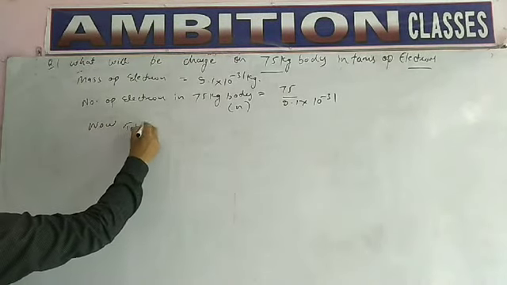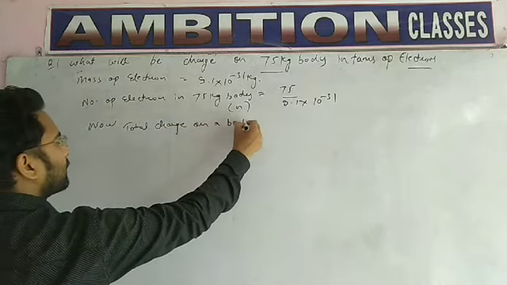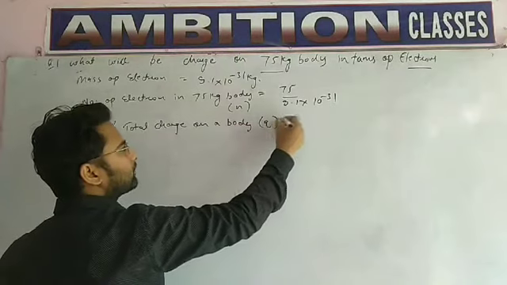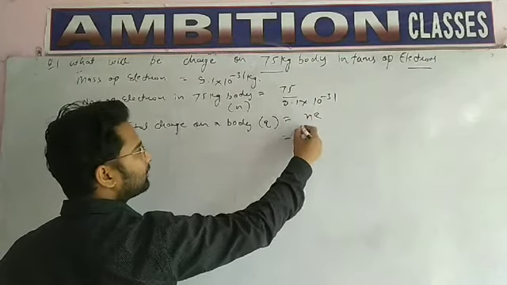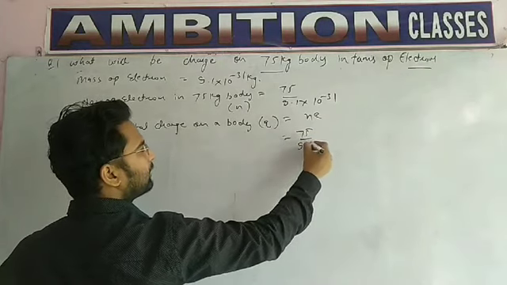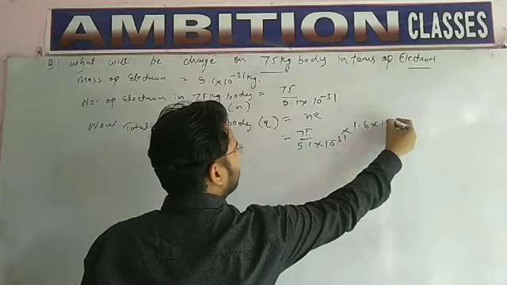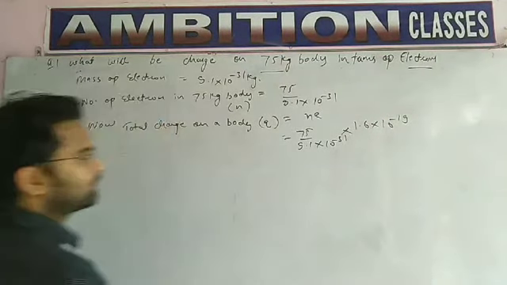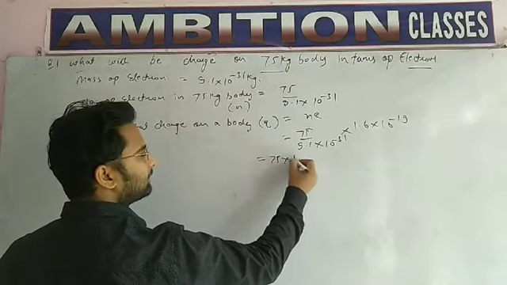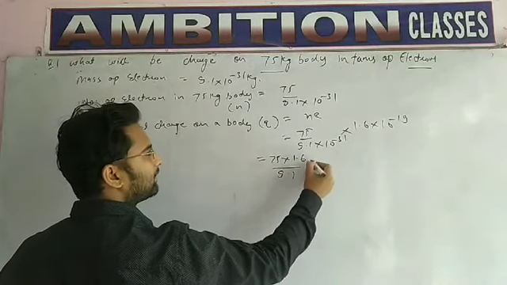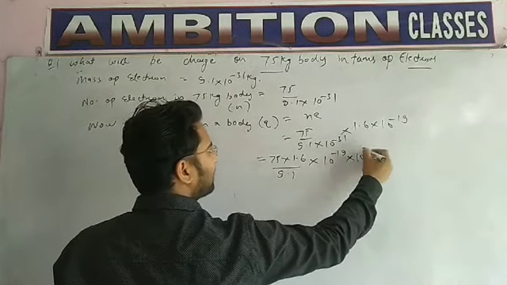Now the total charge on the body: Q equals N e. What is Q? What is N? Q equals 75 upon 9.1 into 10 power minus 31, into 1.6 into 10 power minus 19. So students, we have to solve this. It will be 75 into 1.6 upon 9.1 into 10 power minus 19 into 10 power 31.